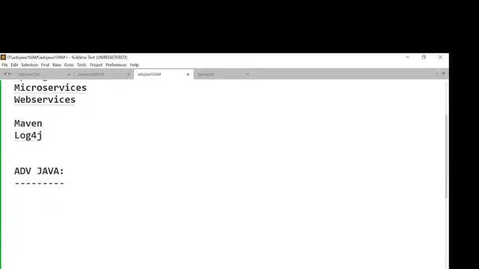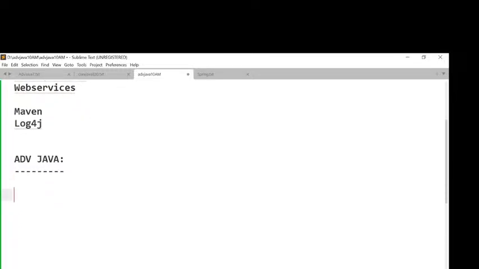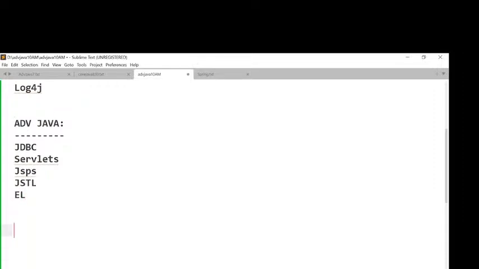Right? All right, guys. Now try to understand this. Advanced Java. First of all, tell me in Advanced Java what exactly the concepts I'm going to discuss with you. First one is JDBC. We are going to start with JDBC. Next one. After this JDBC, I'll discuss servlets. Then after that, JSPs. Next one is JSTL. Next one is expression language. These are the 5 topics we are going to understand inside advanced Java.